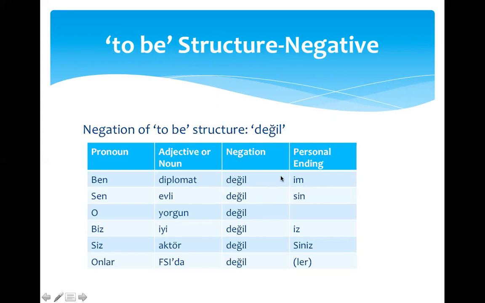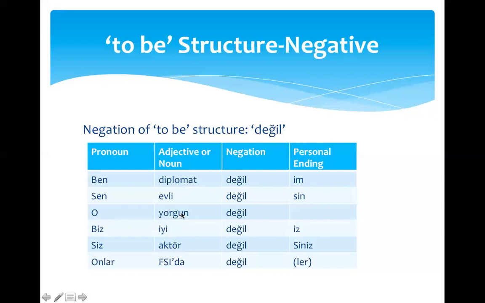The second row has the pronoun sen. The adjective this time is evli. Evli means married. So sen evli değilsin. You are not married. The third one is o, he, she, it. I'm using the adjective yorgun, which means tired.